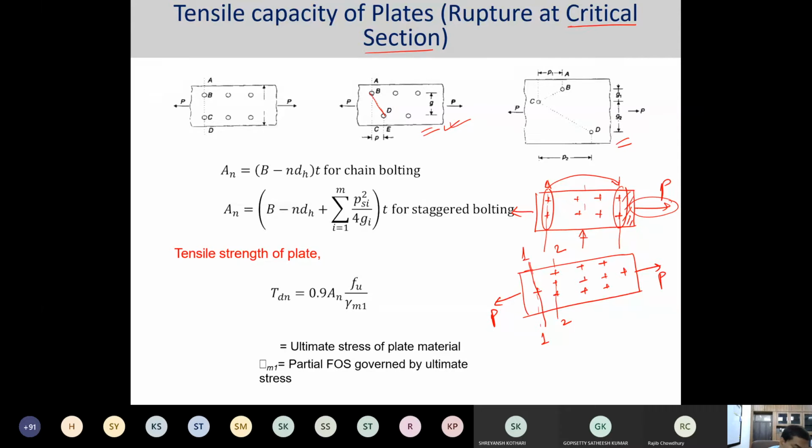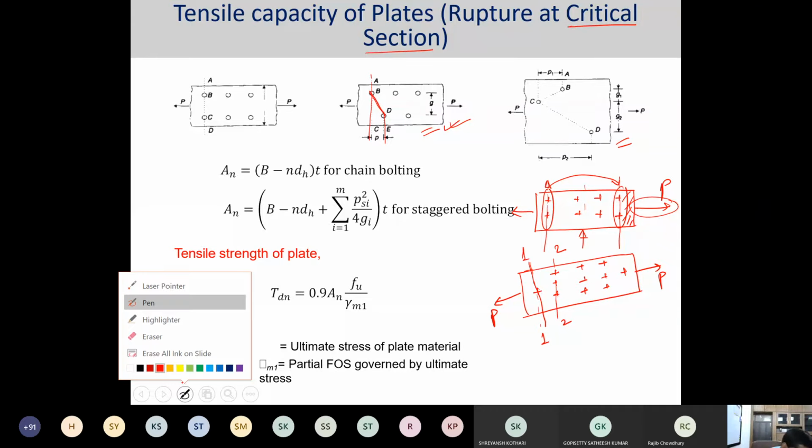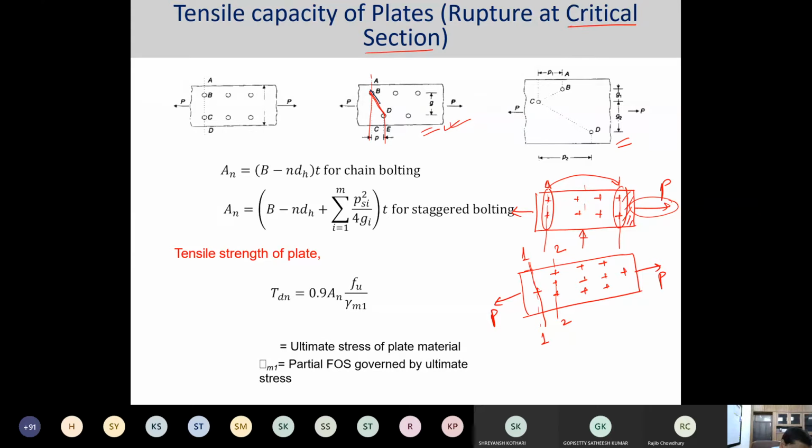In this zigzag bolting, the designer considers this one a failure plane or critical plane, another one a failure plane, and perhaps they join over here, and then they say this is another critical plane. Depending on the critical plane, your net area would be dependent.